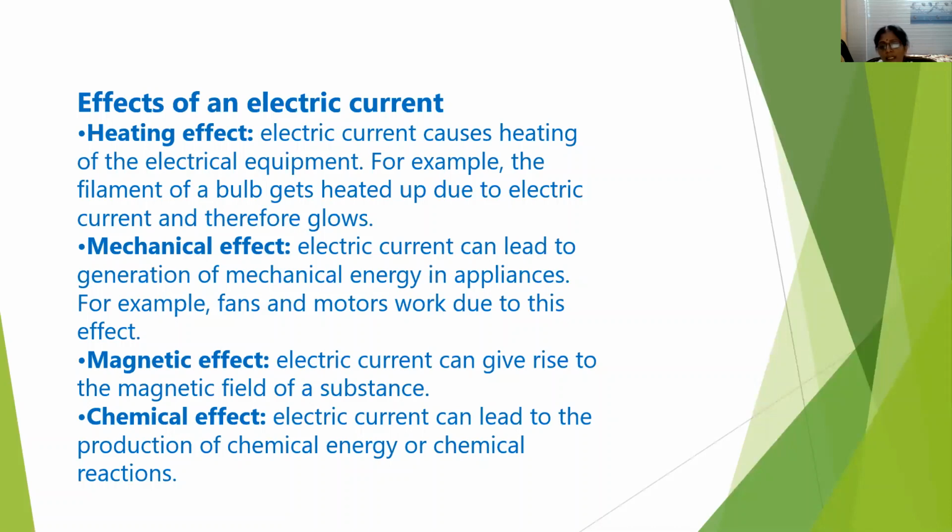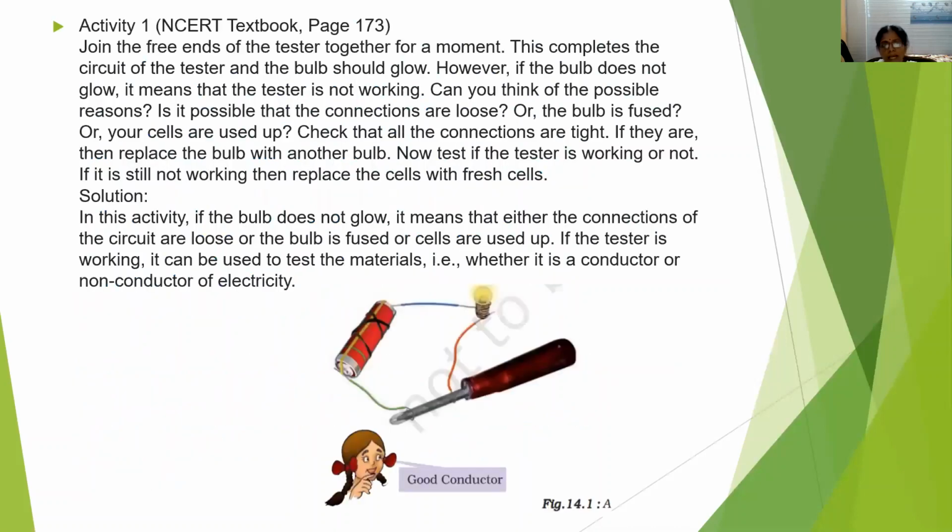Mechanical effect, where the electric current leads to the generation of mechanical energy in appliances. For example, rotation of a fan and working of a motor are all due to the mechanical effect of electric current. Then magnetic effect, whenever electric current passes, it can give rise to a magnetic field around a substance, called magnetic effect. Then chemical effect, electric current can lead to the production of chemical energy or some chemical reactions, called chemical effect, isn't it?